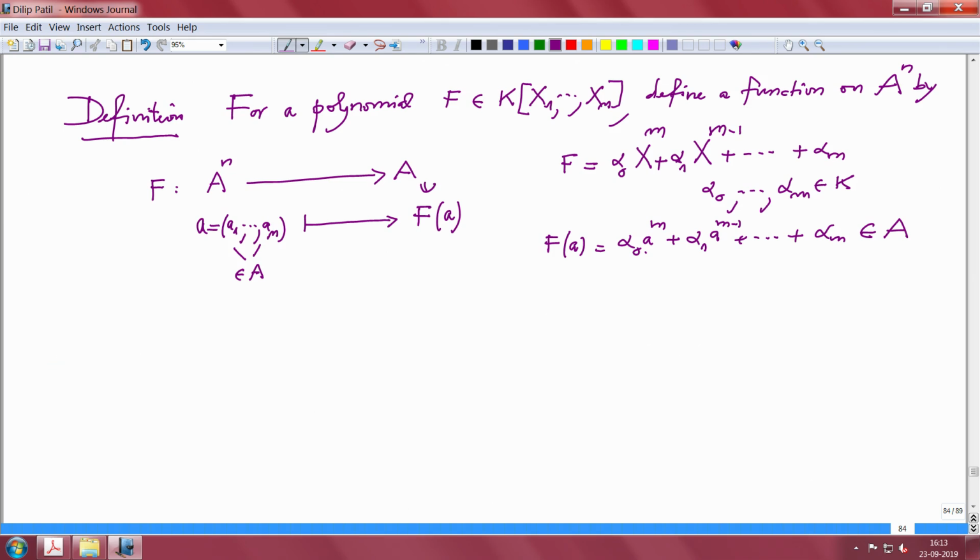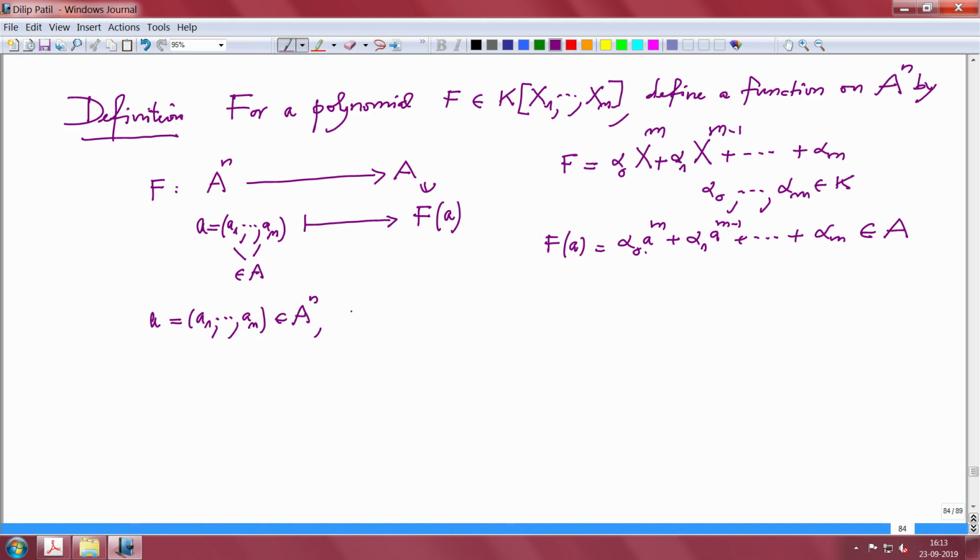Okay. So this function, I do not want to use a different notation really, but what I want to note is the following. When do I say that this a1 to an, which is in A power n, is a 0 of f?